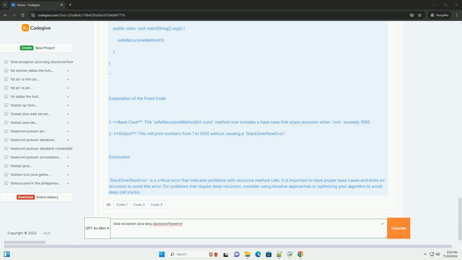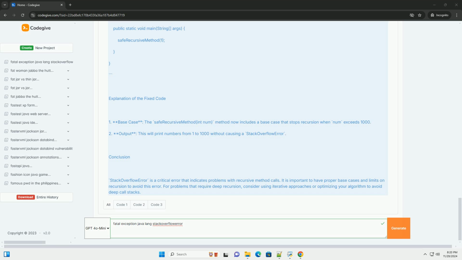Example code. Here's a simple example to illustrate stack overflow error. Explanation of the code. 1. Recursive method. The recursiveMethod(int number) method calls itself indefinitely while printing the current number. There is no condition to stop the recursion.